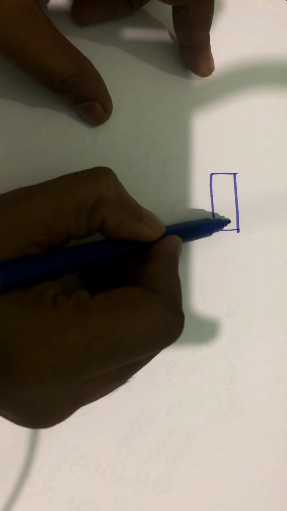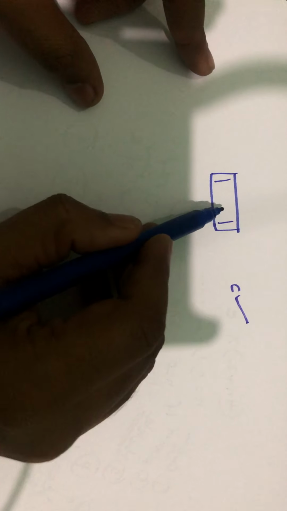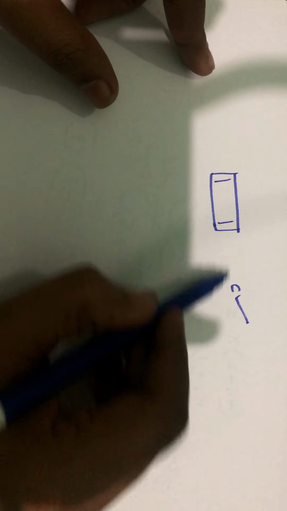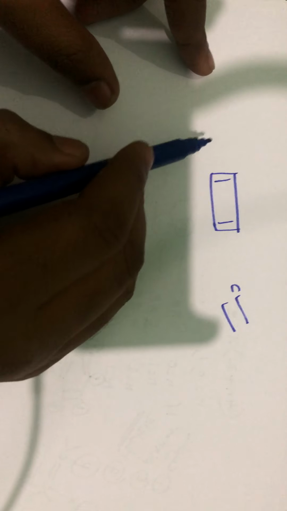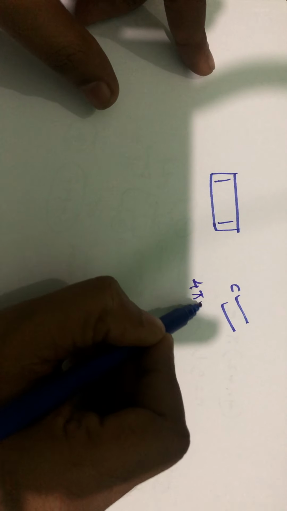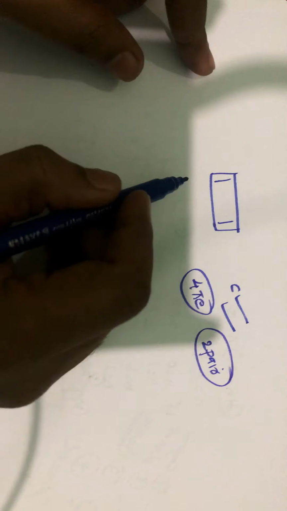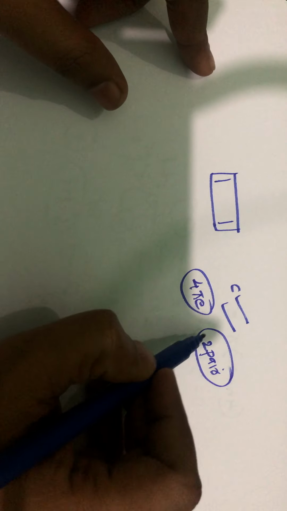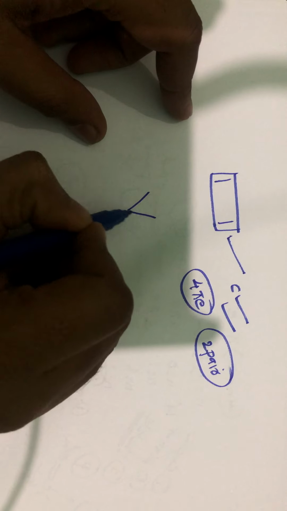We have this compound. It is cyclic. Yes, it is cyclic. Conjugated. Yes, it is conjugated: double bond, single bond, double bond, single bond. Does it follow Huckel's rule? How many electrons does it have? It has 4 pi electrons, that is, 2 pairs of electrons. Huckel's rule says that it should have an odd number of pairs of electrons. It has an even number of pairs. So this is not aromatic in nature. Are we getting this?